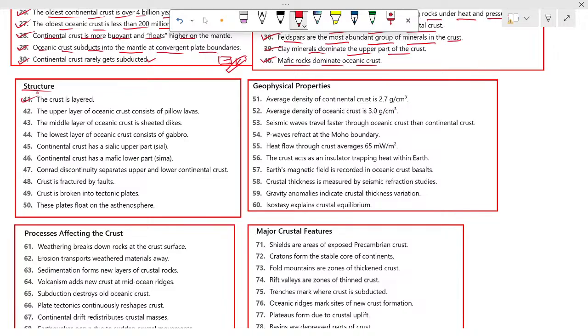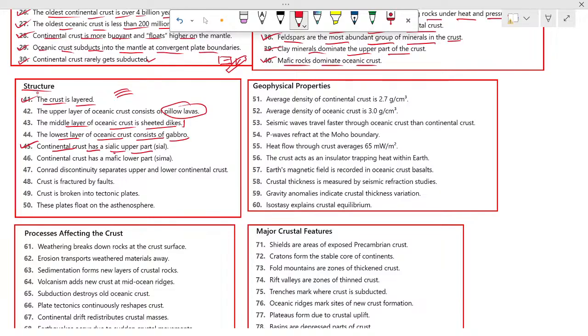So 41, the crust is layered, as we all know, continental crust and oceanic crust. The upper layer of oceanic crust consists of pillow lavas. The middle layer of oceanic crust is sheeted dikes. The lowest layer of oceanic crust consists of gabbro. Remember this.